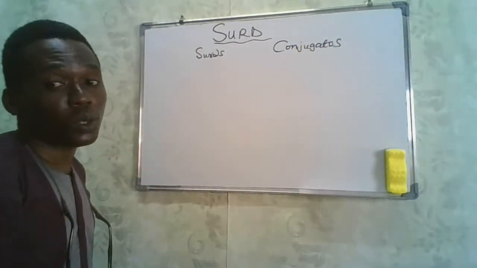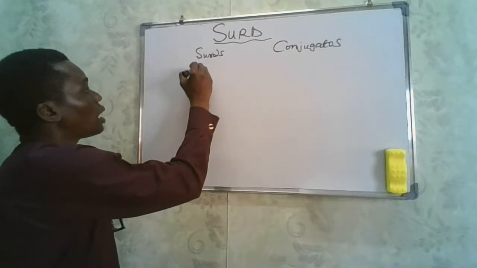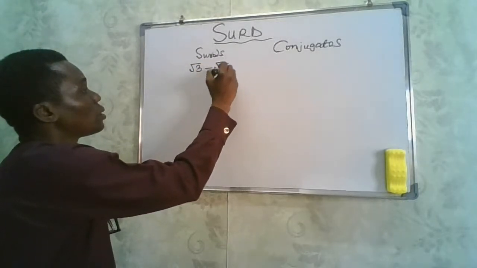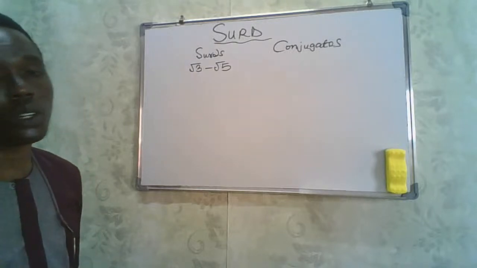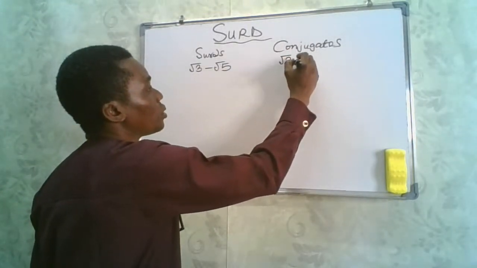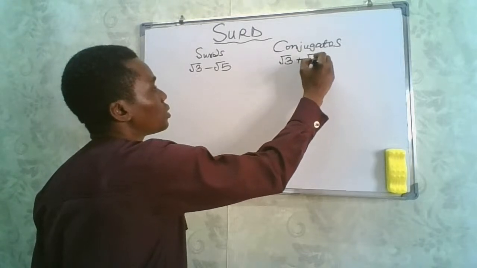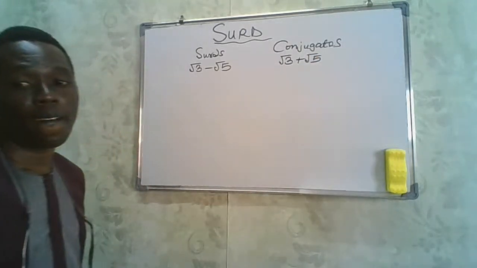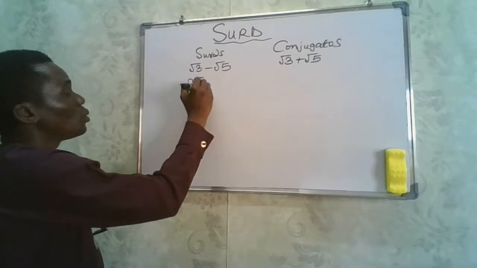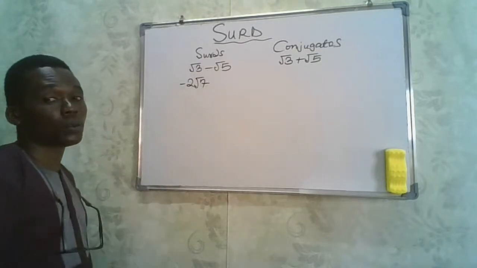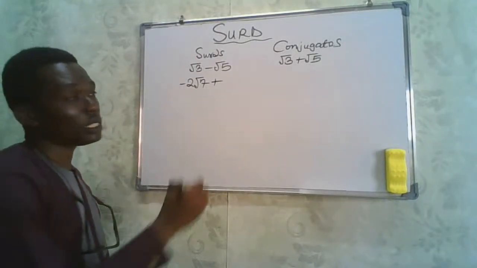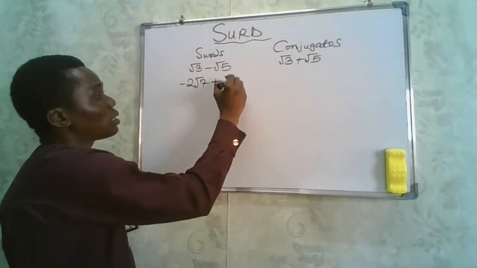Now, what are the surds? If you have a surd like root 3 minus root 5, what do you think will be the conjugate? Definitely, the conjugate will be root 3 plus root 5. Now, if we have a surd like minus 2 root 7 plus root 3.